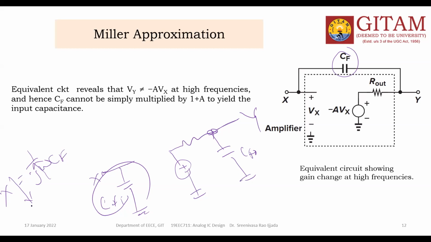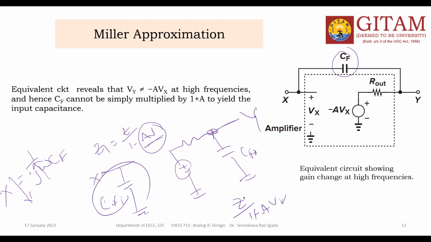Generally, what is the input capacitance formula? The Z1 formula is Z by 1 minus AV. In place of AV, I can write minus AVX, so that it becomes Z by 1 plus AVX.